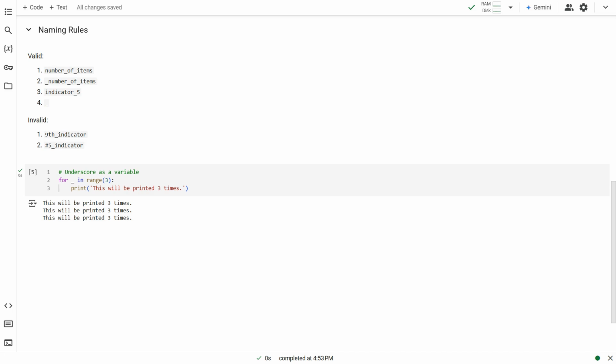Interestingly, you can use just an underscore as a variable name. But, use it only when you are not going to use it anymore, because it cannot indicate what data it contains. The variable names must be as descriptive as possible.